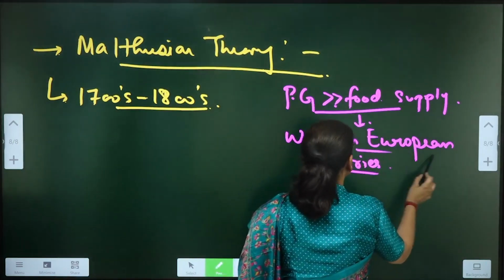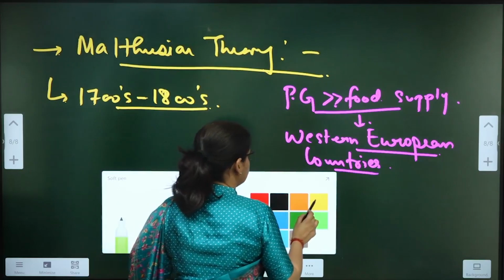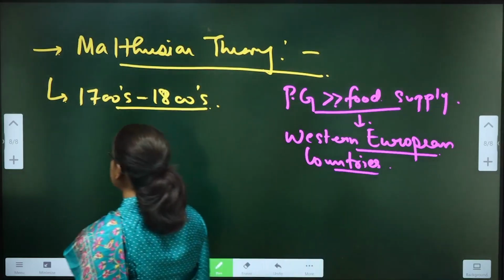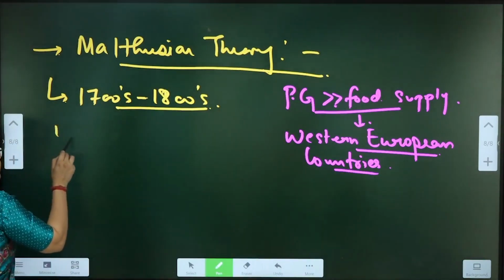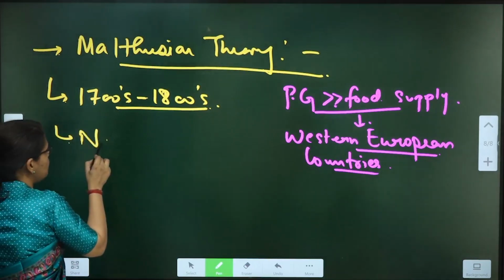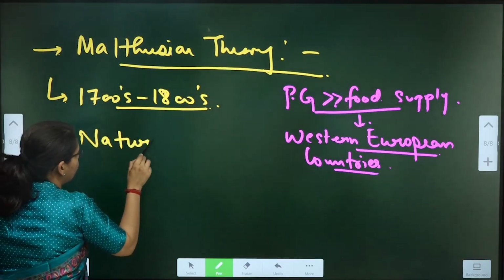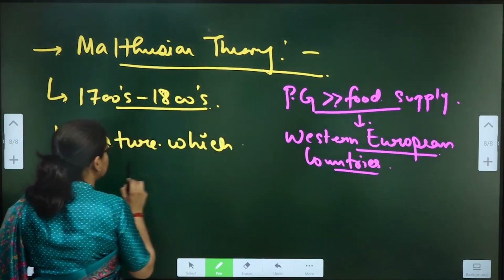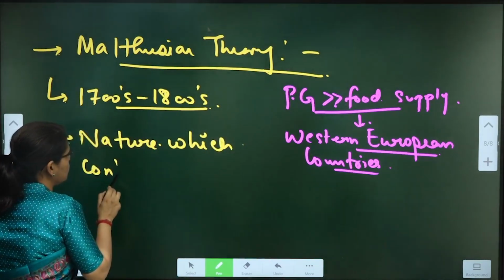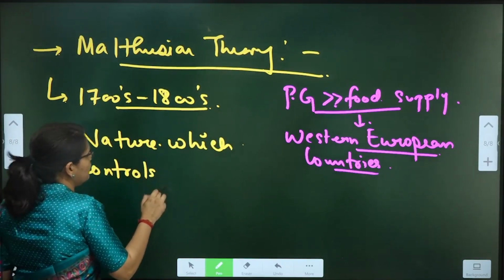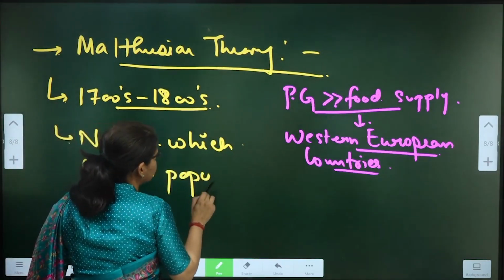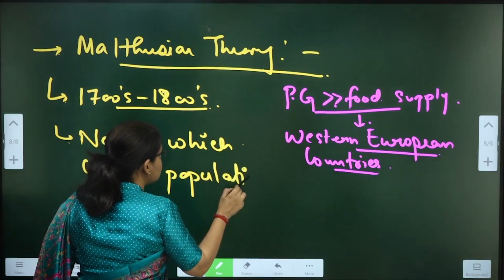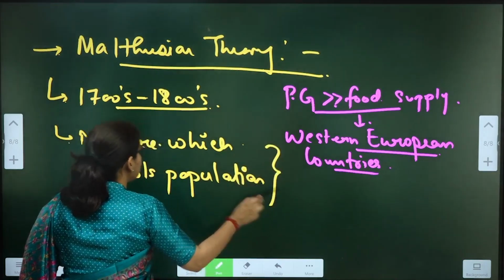Simple. But very importantly, he says that it is the nature which controls population. Let's try to understand what we mean by this assumption of his.